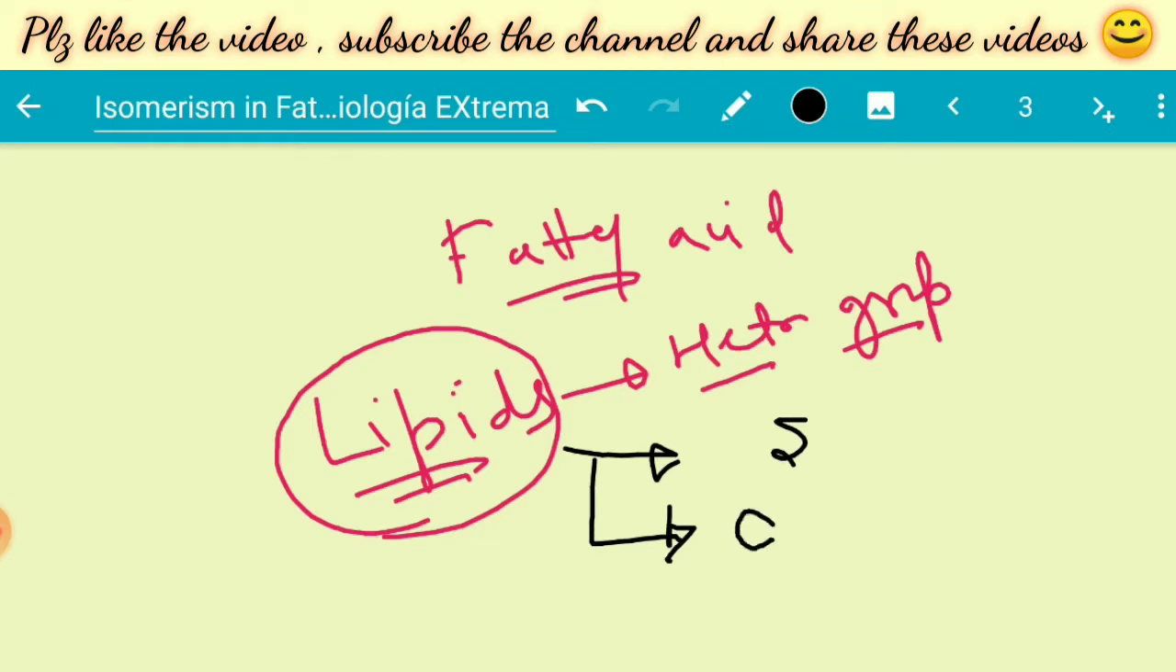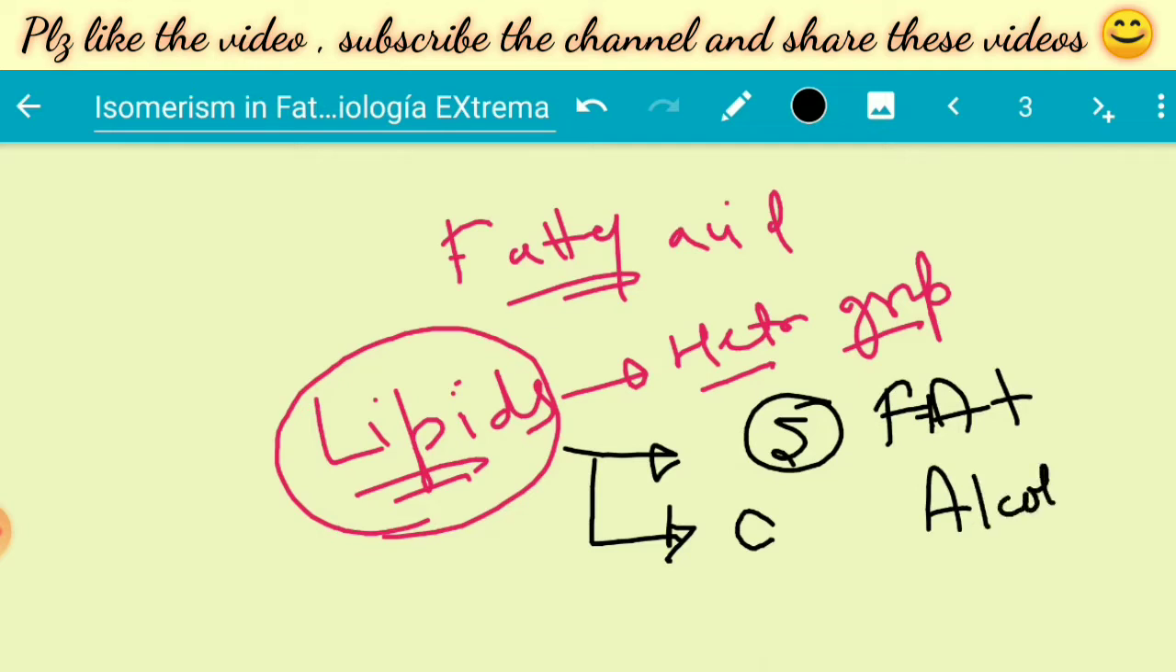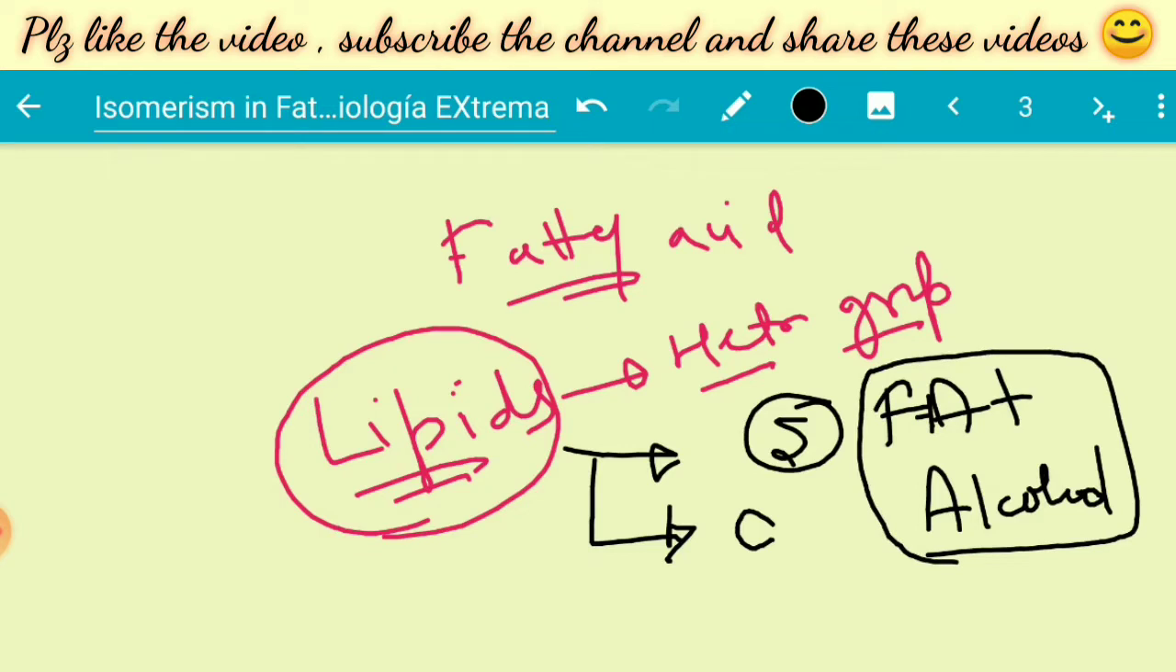First we need to understand what simple lipids are. Simple lipids are fatty acids plus alcohol. So we can say simple lipids are esters of fatty acid and alcohol. If we join a fatty acid with alcohol, it becomes an ester. The alcohol can be either glycerol or sphingosine. We don't need to go deeper in this topic.